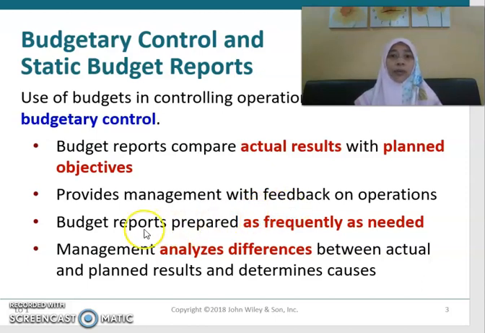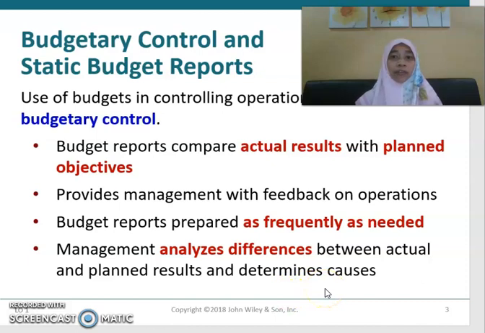When should you prepare the budget report? It depends, as frequently as needed. And then you analyze the differences or the variances between the actual and the planned results and determine the causes.